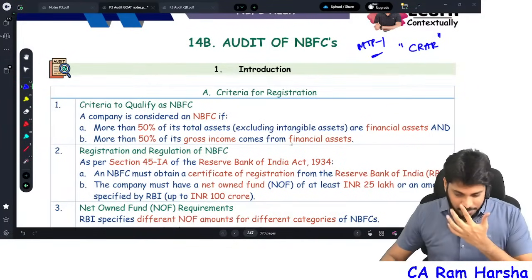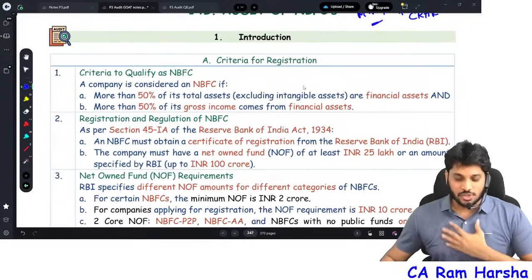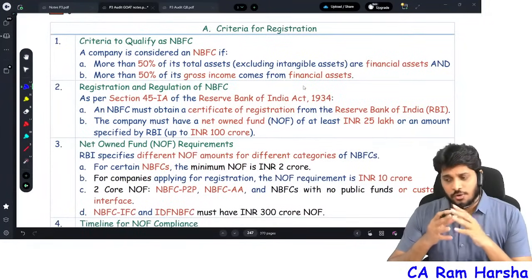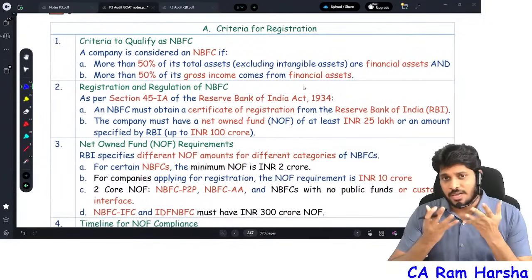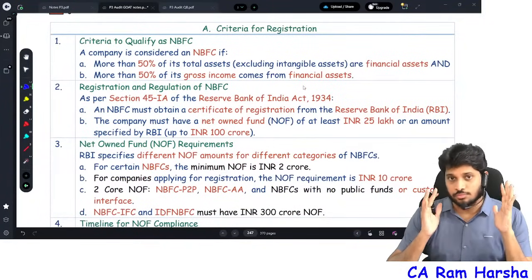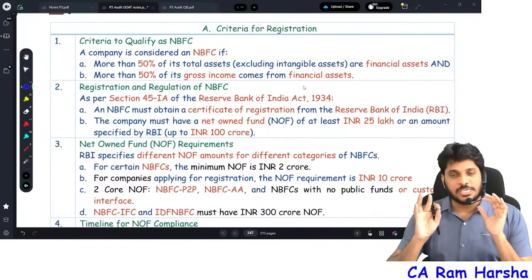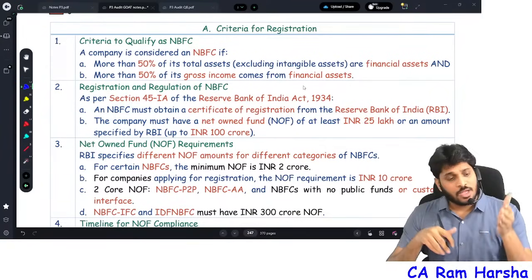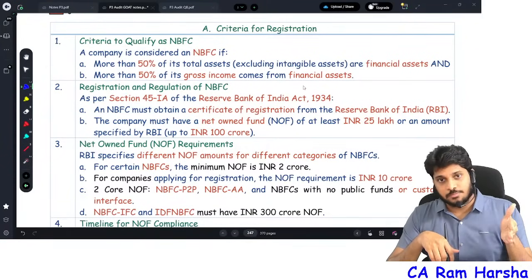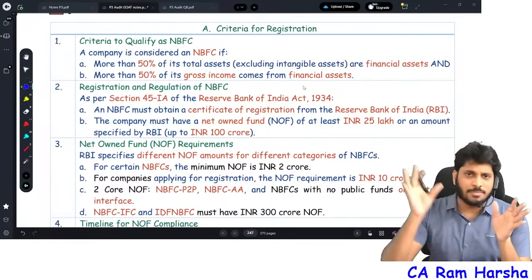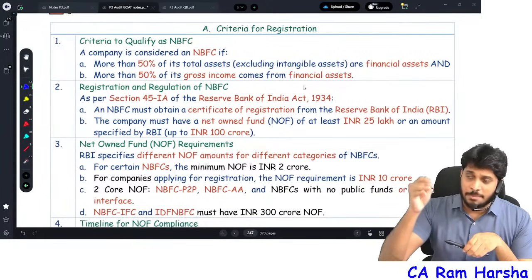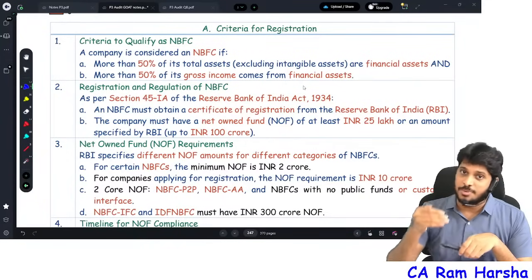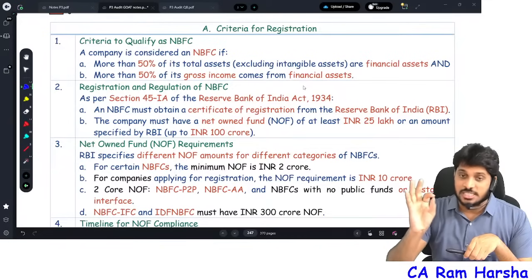Okay, now, audit of NBFC. What is audit of NBFC? First of all, what is an NBFC? An entity becomes an NBFC based on what activity they do. First point, there is something called the principal business criteria. Any entity you take, what are their financial assets identified? Very simple. In an NBFC, take their balance sheet. In an NBFC, the balance sheet is presented in the order of liquidity: financial assets, non-financial assets. Like that they present.